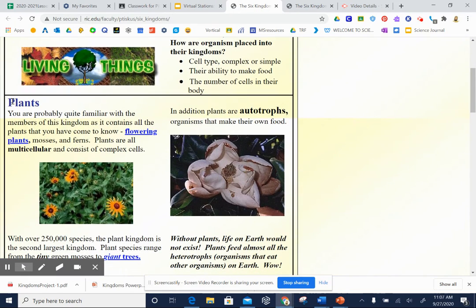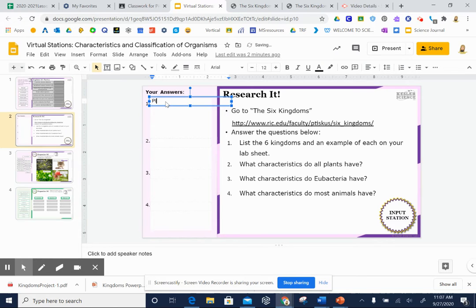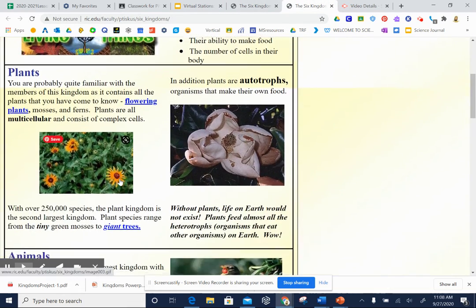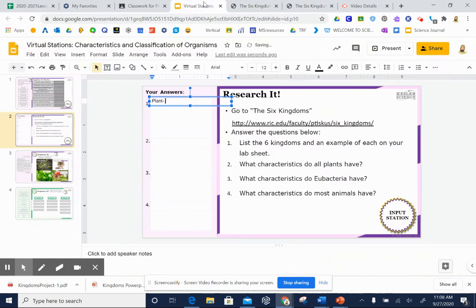But for instance, one kingdom is the plant kingdom. So if I say list all six kingdoms and an example, then you need to say, well, it's the plant kingdom, an example, and the examples are all here. So let's see, do they give you giant trees? Okay, so that you could say a tree or a moss is part of the plant kingdom. So I would go back here and say plant, and that's a tree. Okay, and then the animal kingdom, and give an example of that one. So you should have all six kingdoms that are listed on the website. Okay.